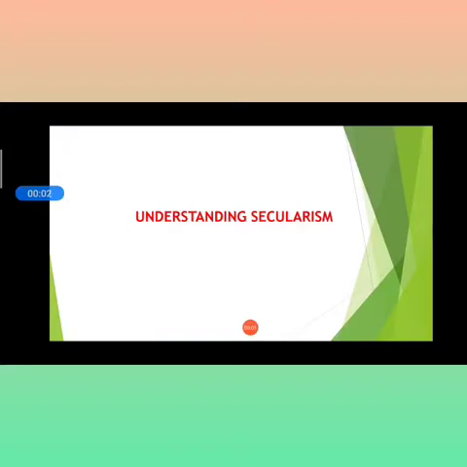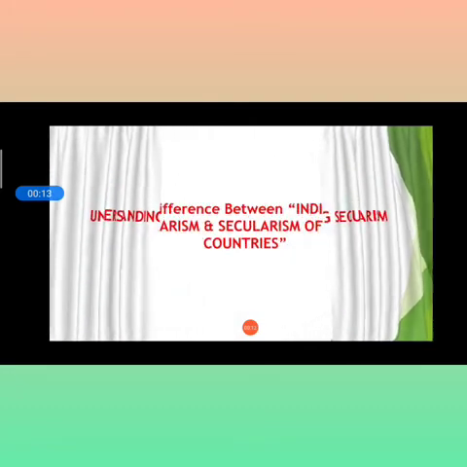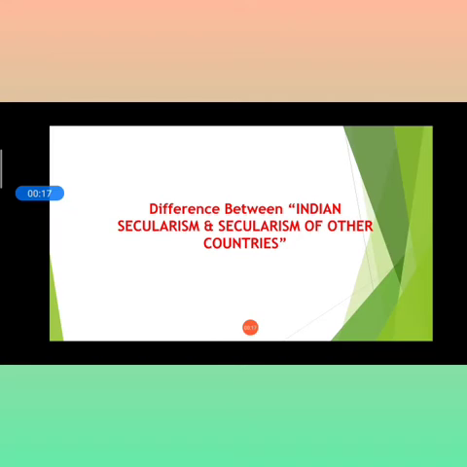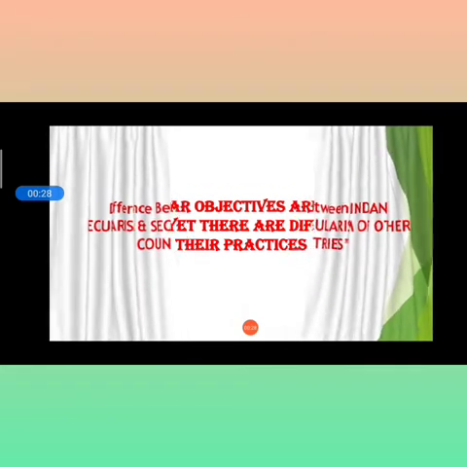Hello student, as you remember, we have completed most of the topics of this chapter, understanding secularism. We are on the last topic that we are going to discuss here. What is the last topic? It is the difference between Indian secularism and the secularism of other countries. What particular practices are we performing?